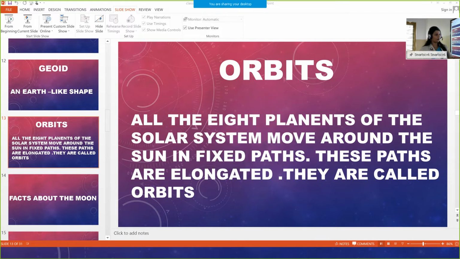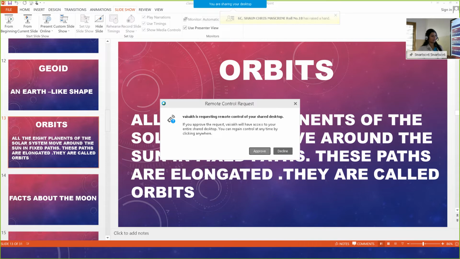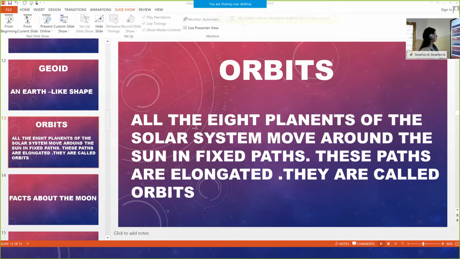These paths are elongated, they are called orbits. All the 8 planets of the solar system move around the sun in a fixed path. These paths are elongated and they are called orbits. Okay?